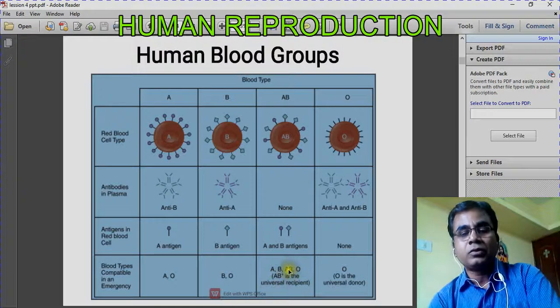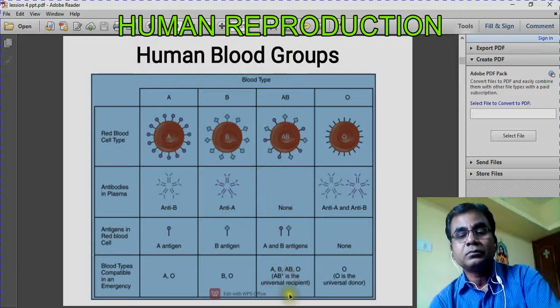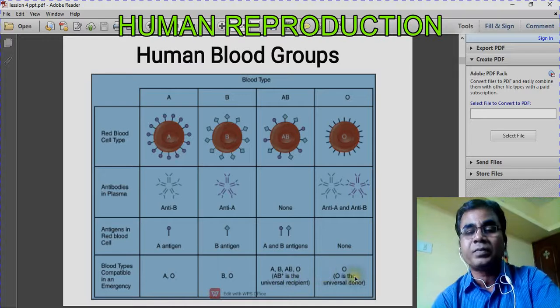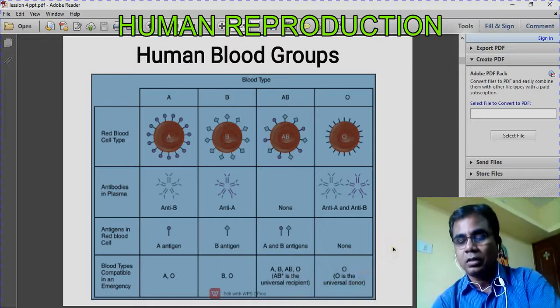Like that, AB blood group is the universal recipient. In AB blood group, there are no antibodies. So the AB blood group can receive all blood types. That is why it is called the universal recipient. So AB blood group is the universal recipient and O blood group is the universal donor.